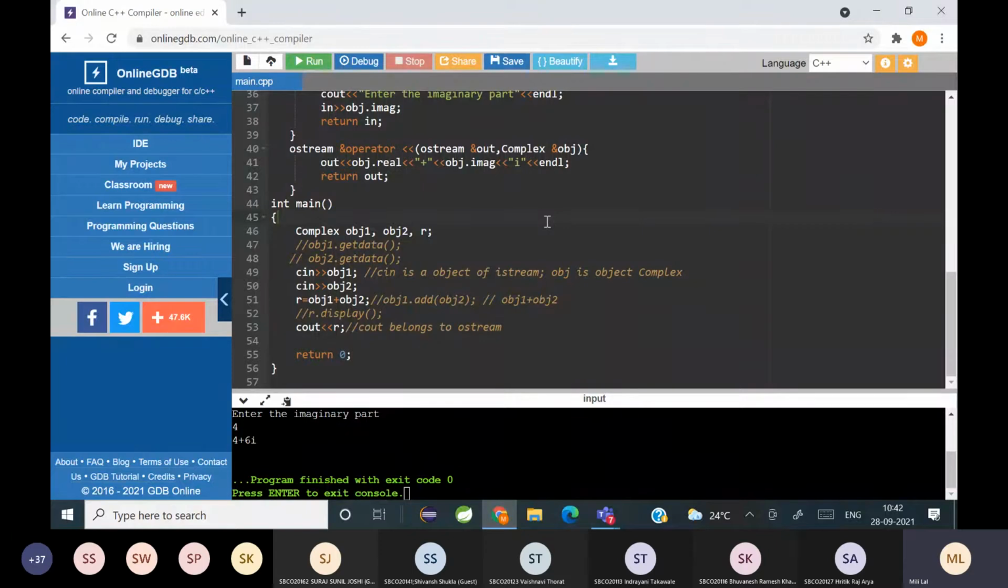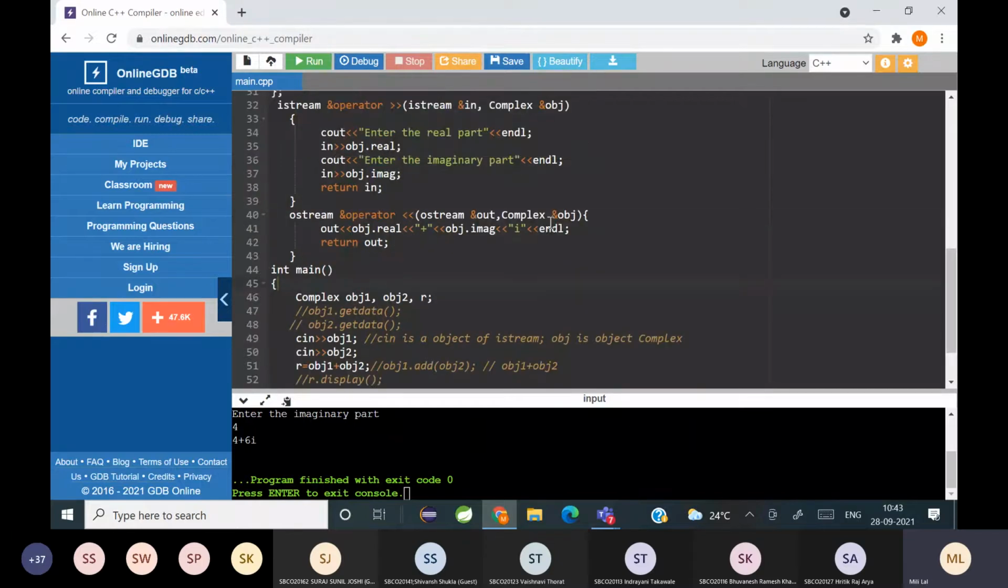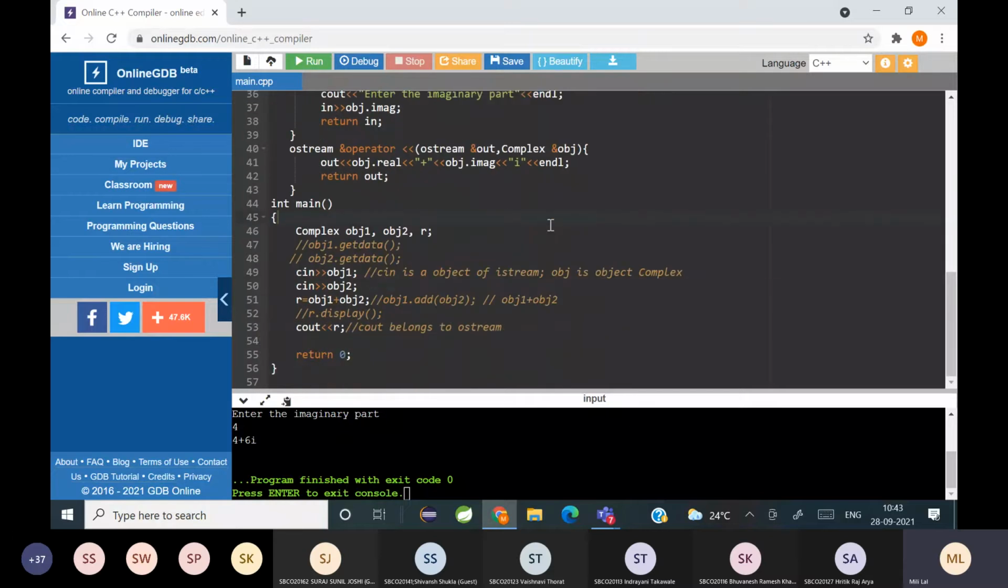Then in the case of insertion and extraction operator, since one object like cin or cout belongs to another class which is istream or ostream, here you have to use global functions. And since we all know that a friend function doesn't need an object to be called, in that case we write the operator overloading function for insertion and extraction using a friend function. It cannot be written using a normal member function. So I have shown the friend function example here. So that's what we have seen.